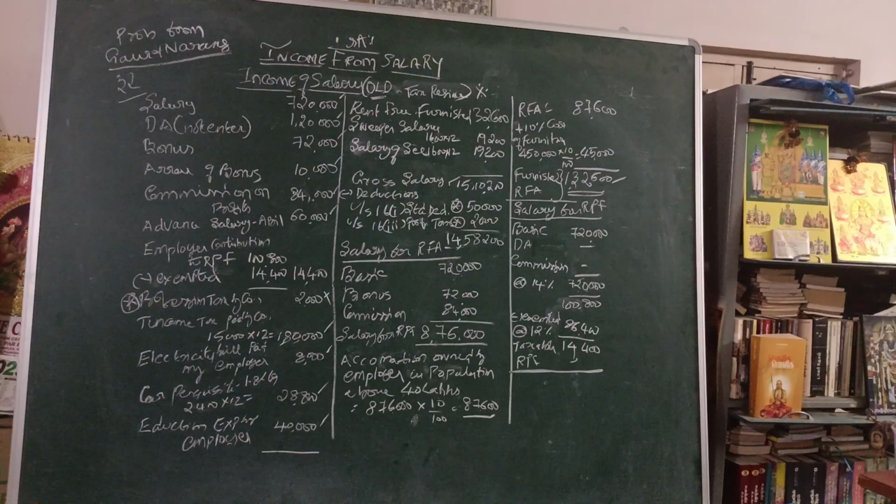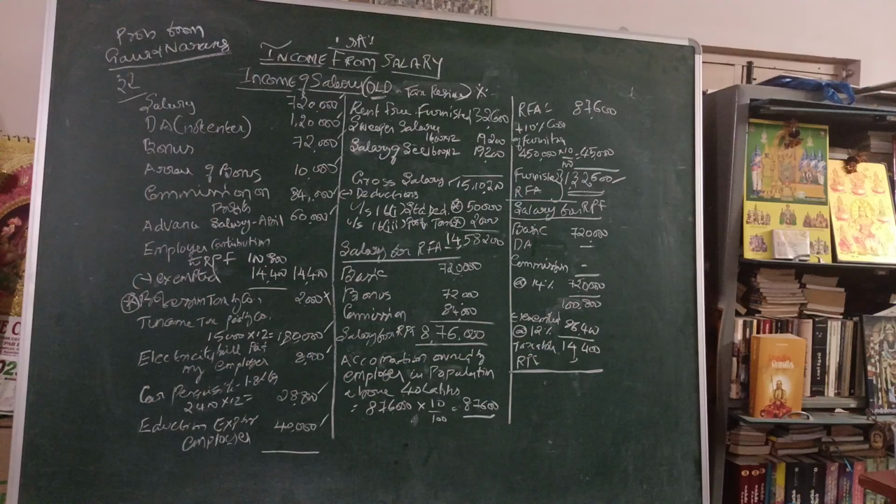Then another one is education expenses met by the employer. Previously we discussed education expenses in the form of allowances. It is taxable, however you can claim the exemption of 100 rupees per month per child to a maximum of 2 children. That is the condition. Whereas in this case it is very specifically given that education expenses met by the employer is 40,000. So it is a type of perquisite, it is taxable.